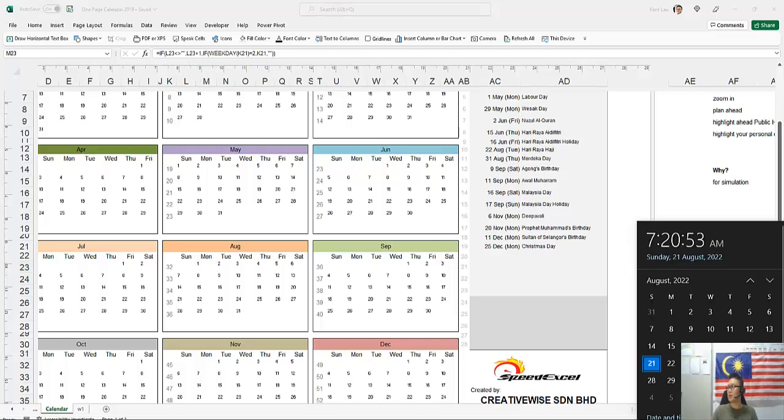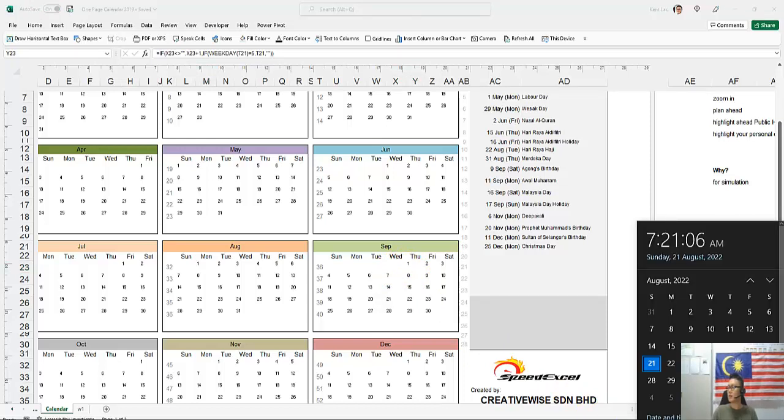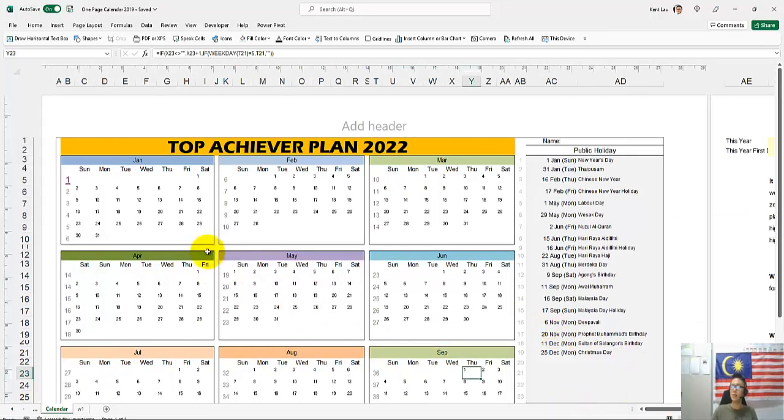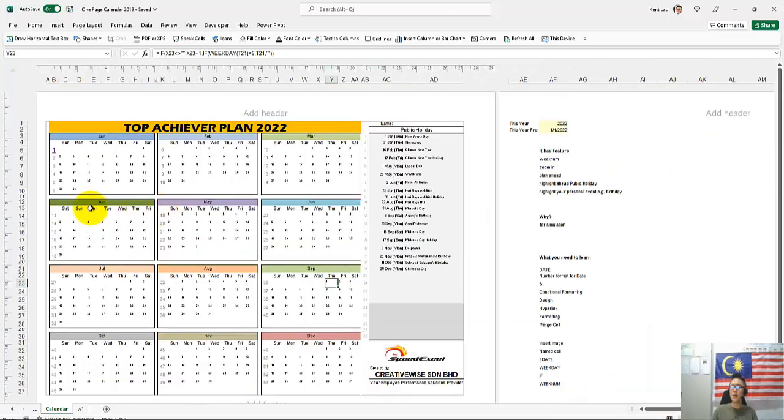Okay, so let's double check on that, right? So first, and look at that, September. Oh wow, the first of September is on a Thursday, right? You can see that's on the first. All right, that was very cool, right? And what's so great about it is that I can look at a weekly plan.